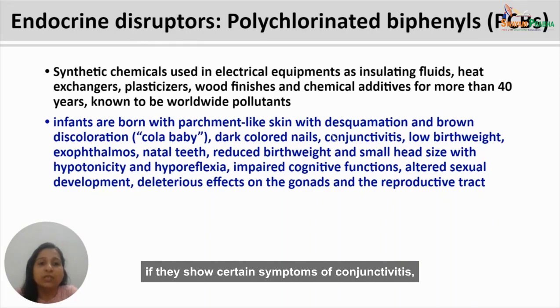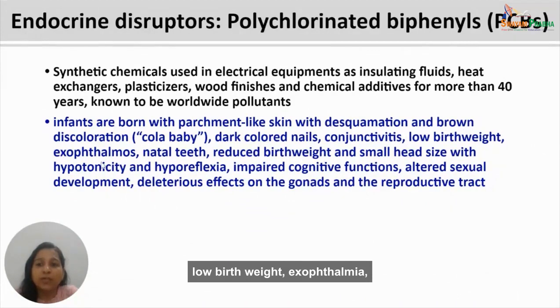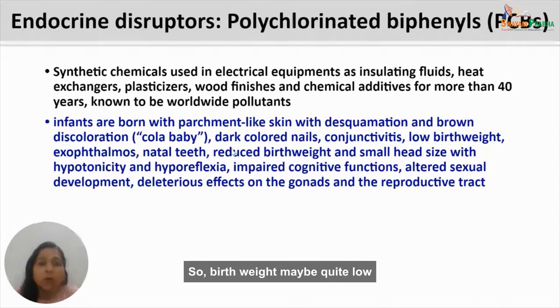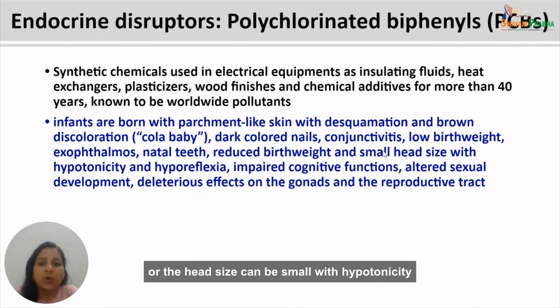The baby also has dark-colored nails. It may show certain symptoms of conjunctivitis, low birth weight, exophthalmia. Little teeth may be present which otherwise are never seen in normal babies when they are born. So birth weight may be quite low, or the head size can be small, with hypotonicity and hyporeflexia, impaired cognitive functions. It may show certain altered sexual development, or its exposure may have certain deleterious effects on the gonads and the reproductive tract of the child.